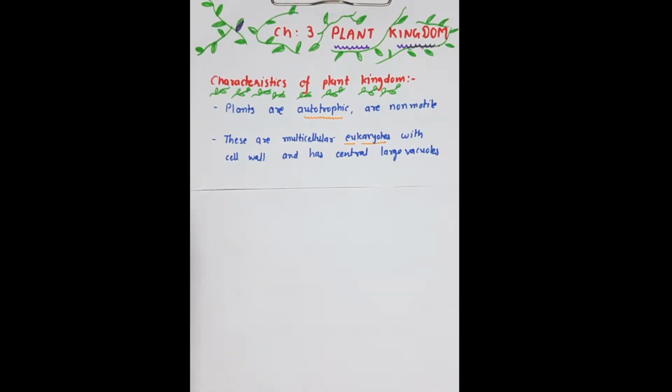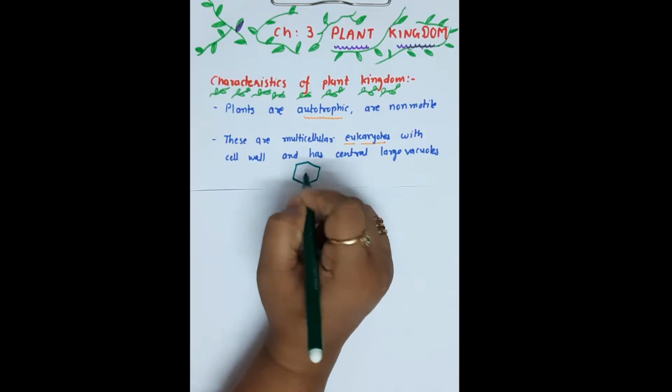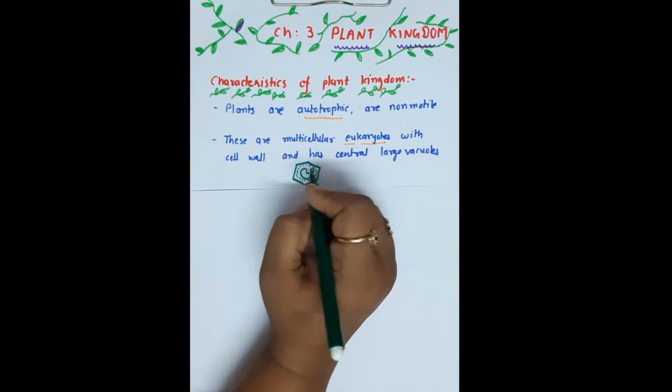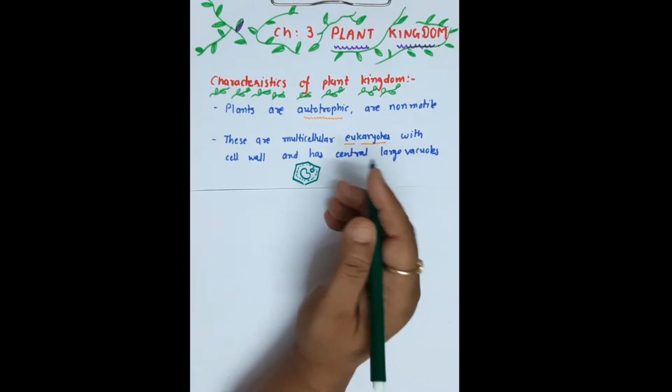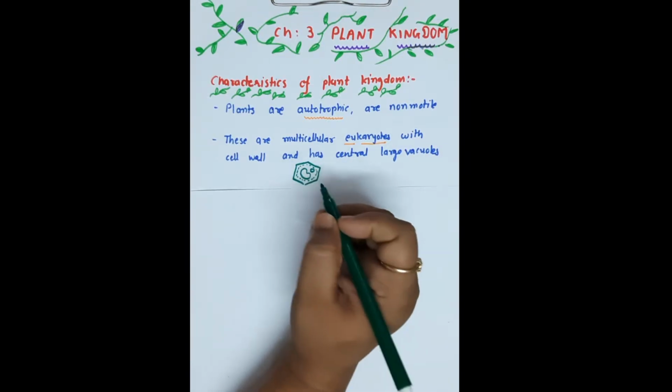In a plant cell, they possess a cell wall. This is the plasma membrane. And in the center they possess a large vacuole, so their nucleus is located towards one end or in one corner, but they possess a large central vacuole.